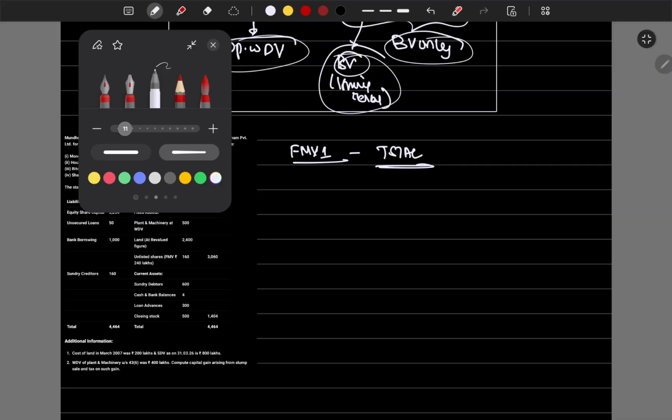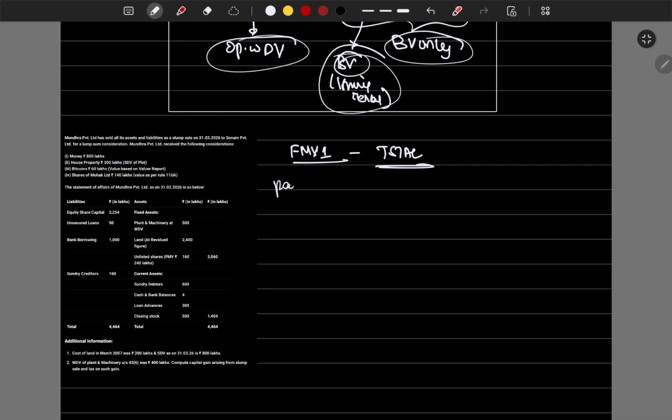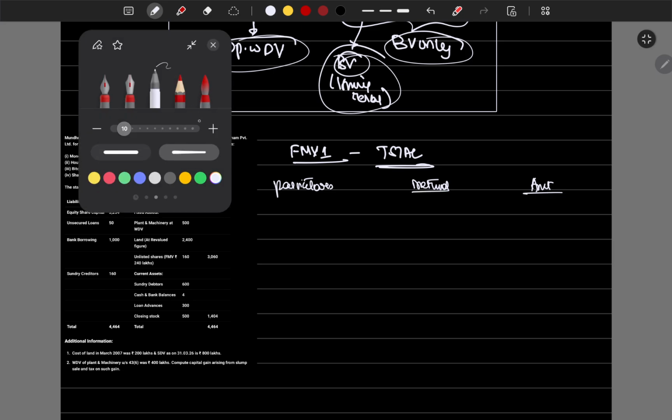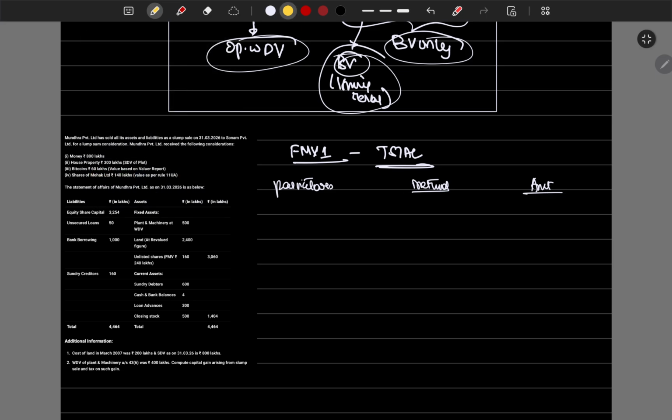If we put it in a table, it would be easy to compute. So we'll prepare a table with particulars, method of valuing the asset, and then the amount in rupees.